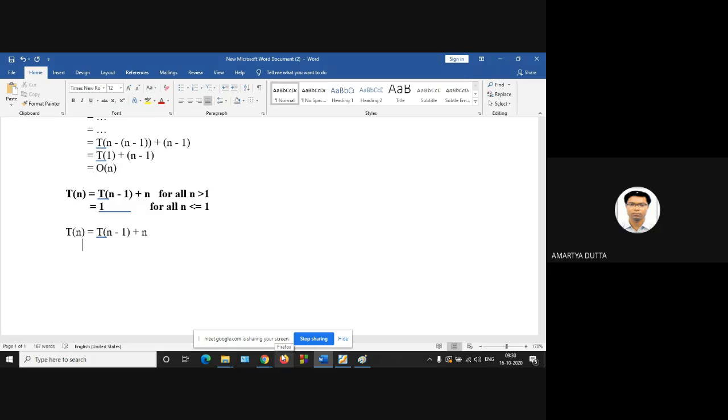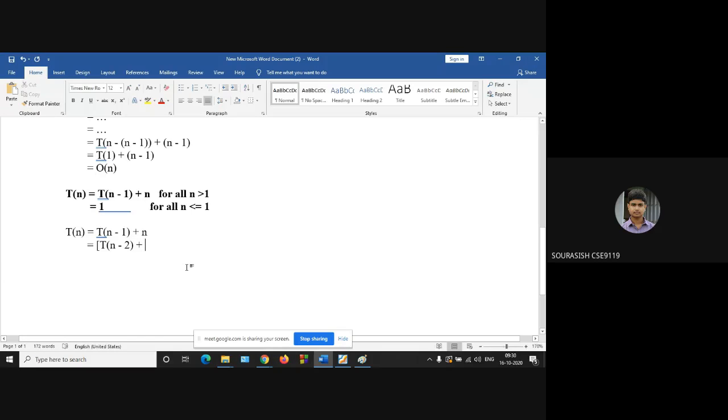Suppose this line will be t of n minus 2 plus t of n minus 2 plus 2n. This is the substitution method.